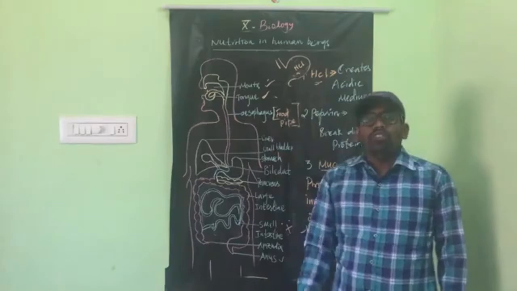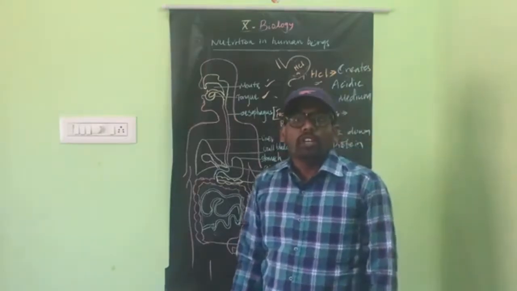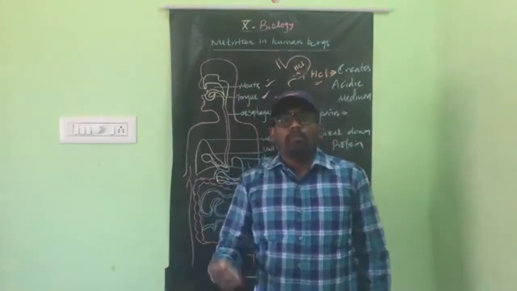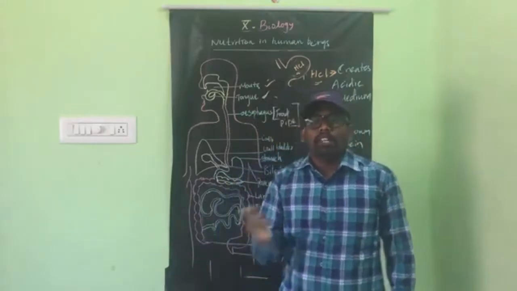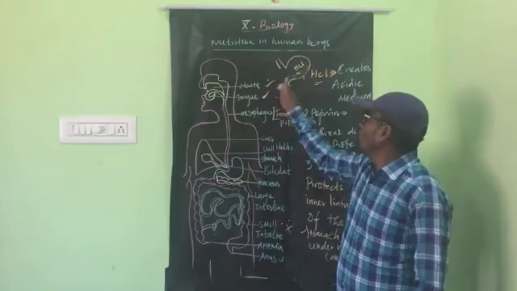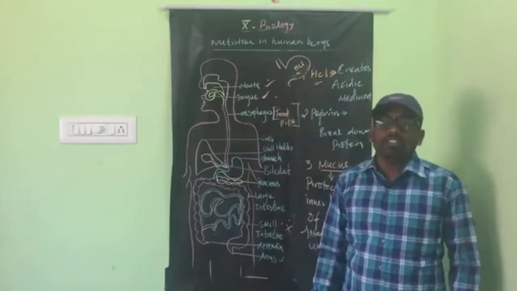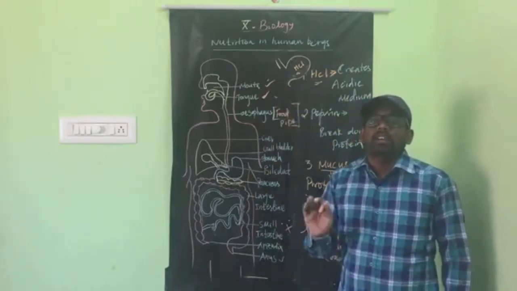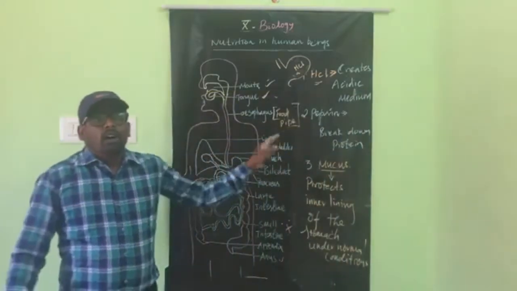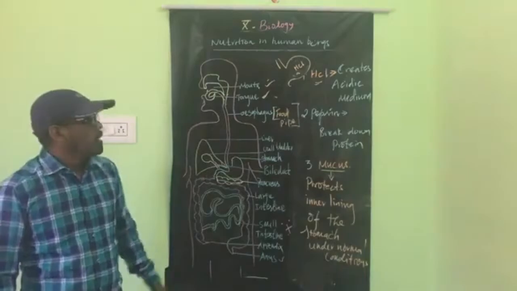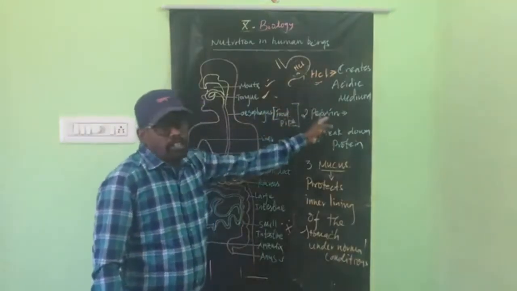Okay, so if we don't take food at the right time, what will happen? The HCl synthesis will increase. Then what will happen? It will rupture or damage the stomach wall, and we get injuries on the inner lining of the stomach. That is generally called an ulcer.